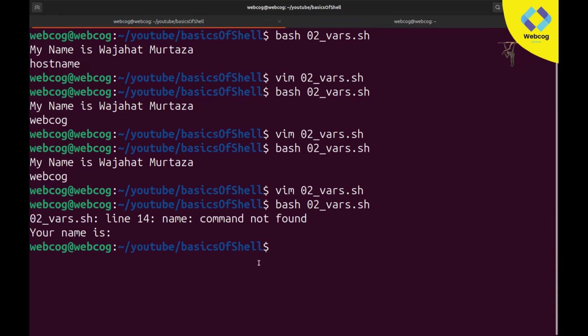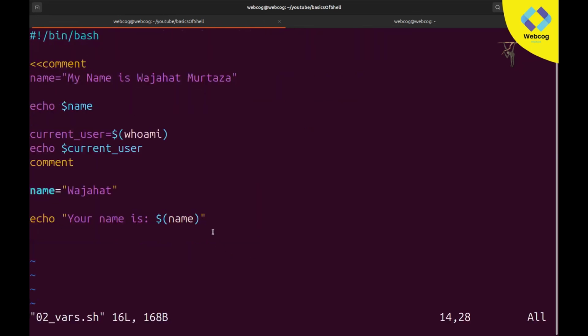Let's see why this error is occurring. I think we called it the wrong way. Basically we have this line number 14, and it's not working with this dollar sign. We need to write it in a different way. Actually you don't need to use these brackets. In a string you can directly call it like that. First go into insert mode, and instead of this variable syntax just type the dollar sign and the name of your variable. You don't need to put these round brackets here.